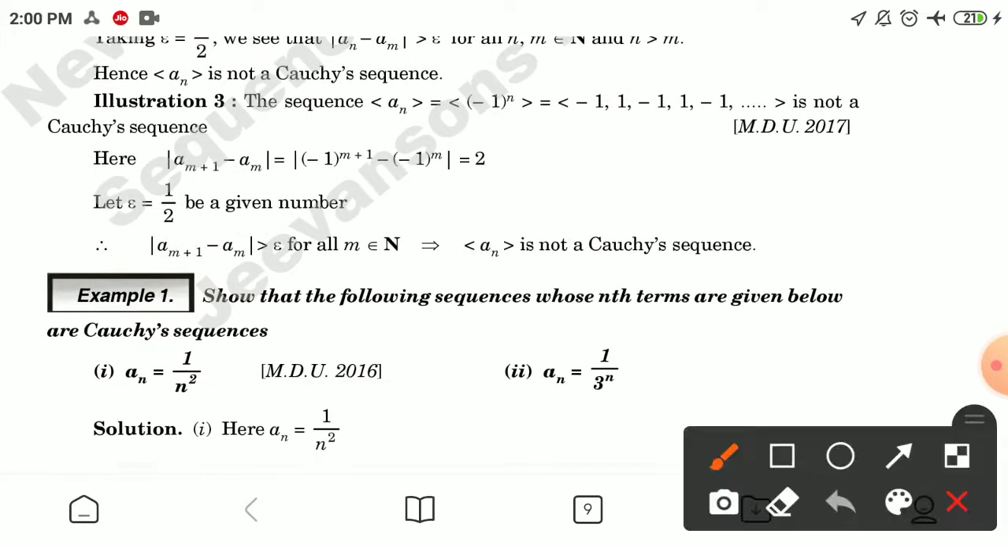Now, the third one. Illustration third: the sequence an is equal to minus 1 raised to power n, that is minus 1, 1, minus 1, 1, minus 1, is not a Cauchy sequence. Here a(m+1) minus am gives the value 2 in modulus. If we choose epsilon equal to 1 by 2 as a given number, therefore |a(m+1) minus am| is greater than epsilon for all m belonging to N. This implies an is not a Cauchy sequence.